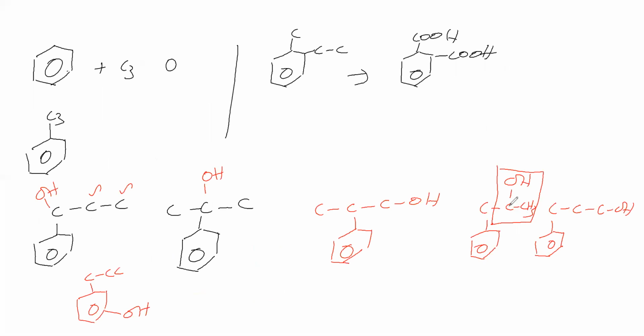This is CH3CHOH; if iodoform is possible, this group is possible. Now iodoform is not possible, they said, therefore this is not possible. That's all.